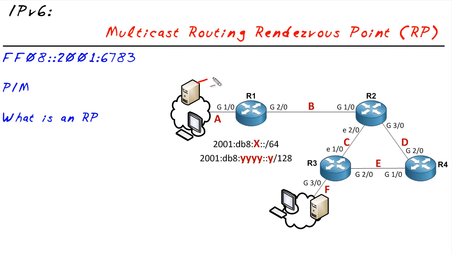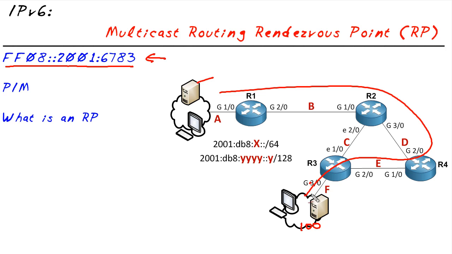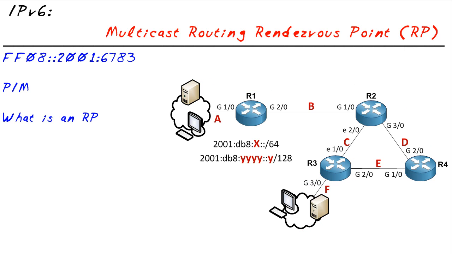Instead of sending out to individual unicast addresses, we simply pump the content out to some multicast group address, like the one right here. Now that content is being sent out as a multicast destination, these devices down here can all tune in to that content, and as it's sent down the network to those devices, we only had to send one copy of the data and everybody had a chance to go ahead and look at it. So that's the benefit of IPv6 multicast routing.